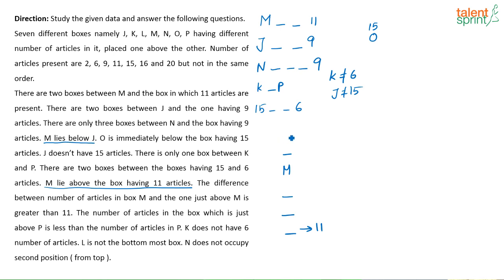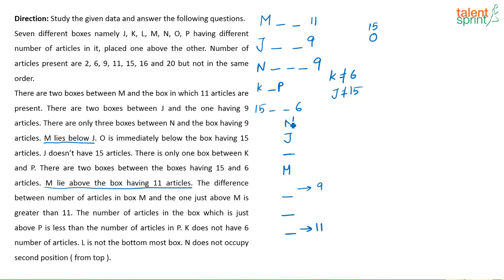So next I am going to try if J is going to be here. Okay, if J is here, 1, 2, 3, 4, 5, 6. Again if I put J here, 1, 2, this is going to be 9. Correct? This is going to be 9. And again, where will I place N? If I again consider J as top, in the top again I will have the same issue. I don't have a place to keep N. So the only possibility is if there is one spacing between J and M, this can be N. Is it clear? This can be N.